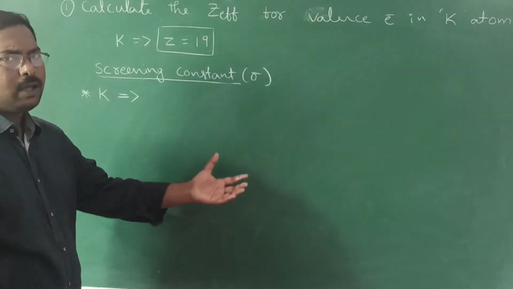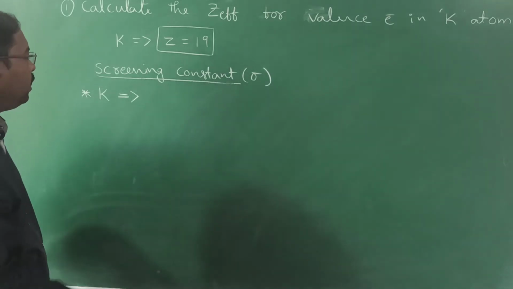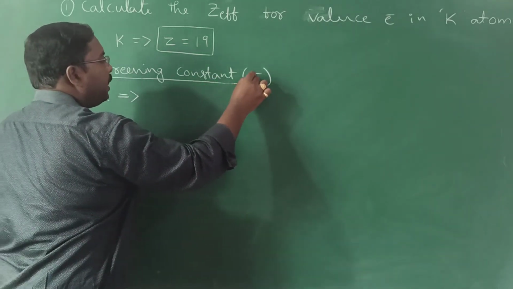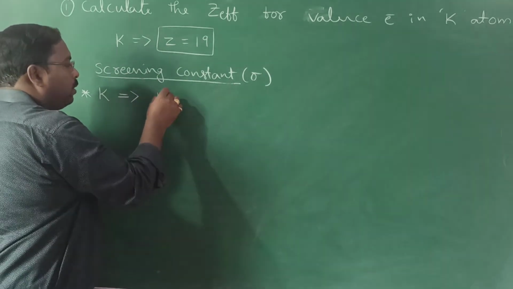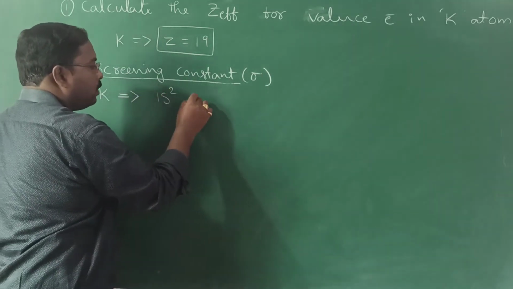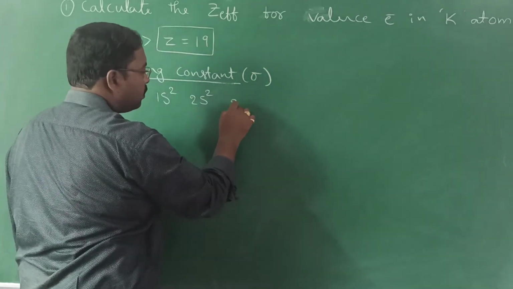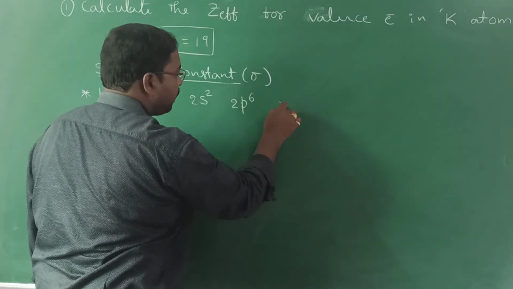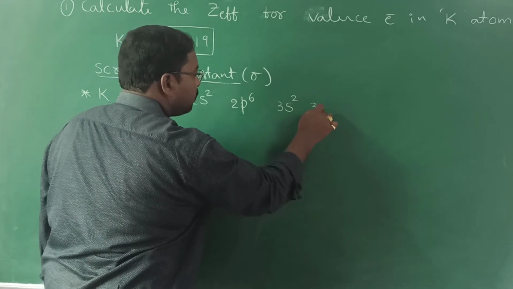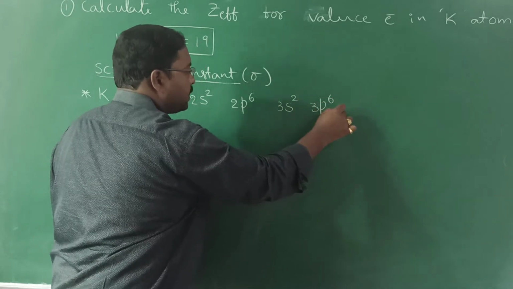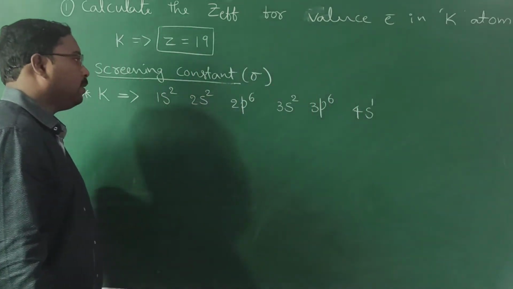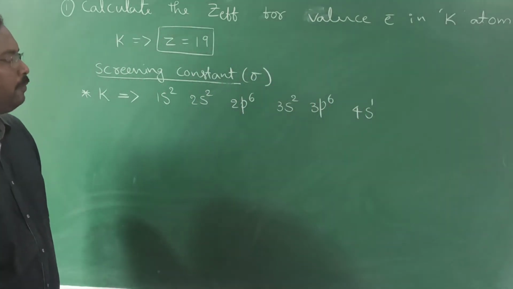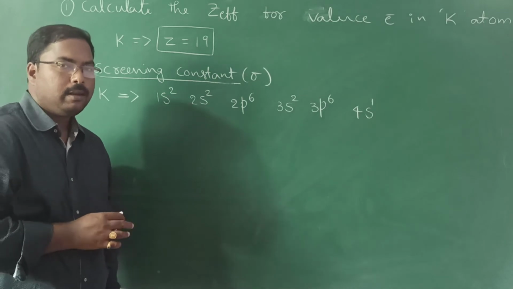We already learned how to write it. For the 19th element, potassium: 1s2, 2s2, 2p6, 3s2, 3p6, 4s1. Okay, so this is the electronic configuration of potassium, right?